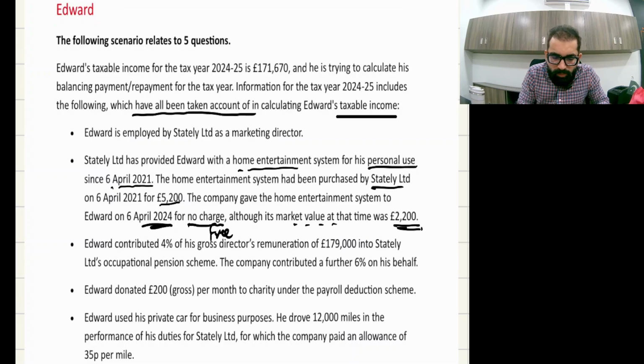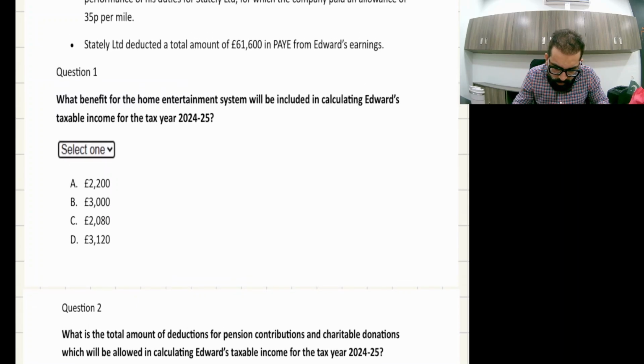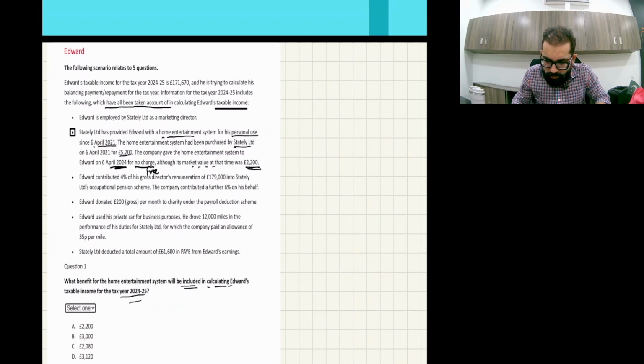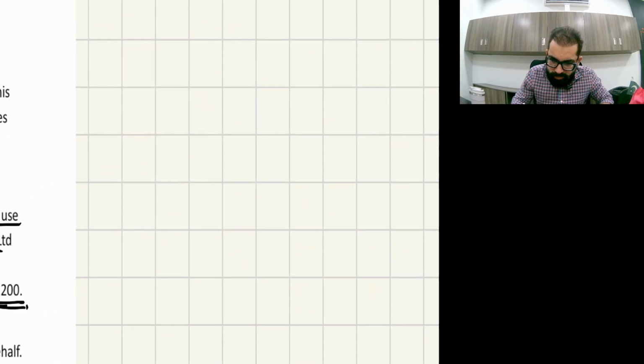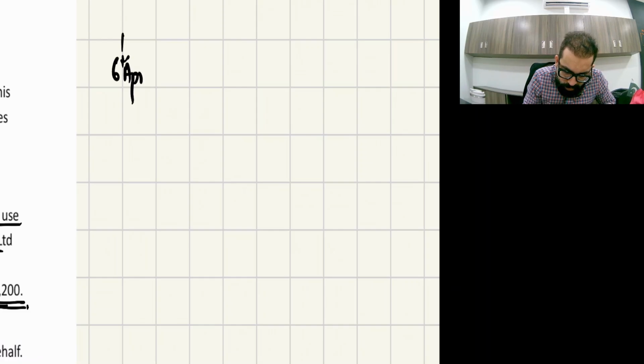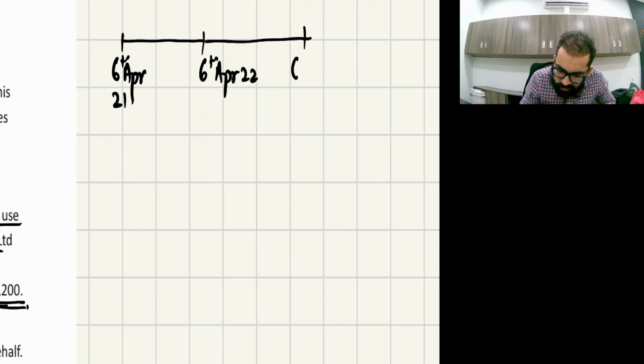See this requirement: what benefit for the home entertainment system will be included in calculating Edward's taxable income for 24-25? So this is 6th April 21, then you have 6th April 22, then 6th April 23, then this fiscal year, 6th April 24.